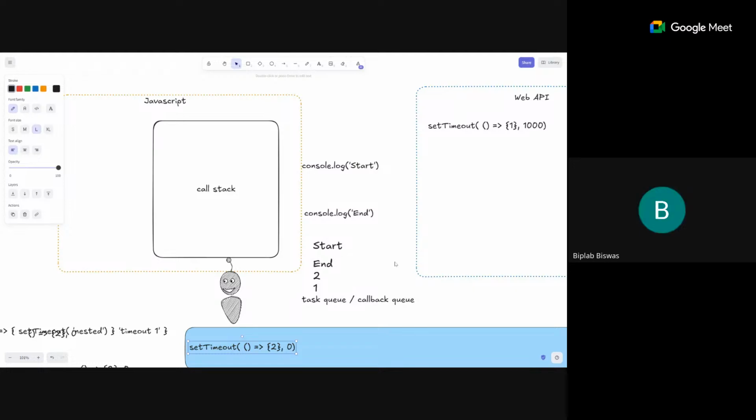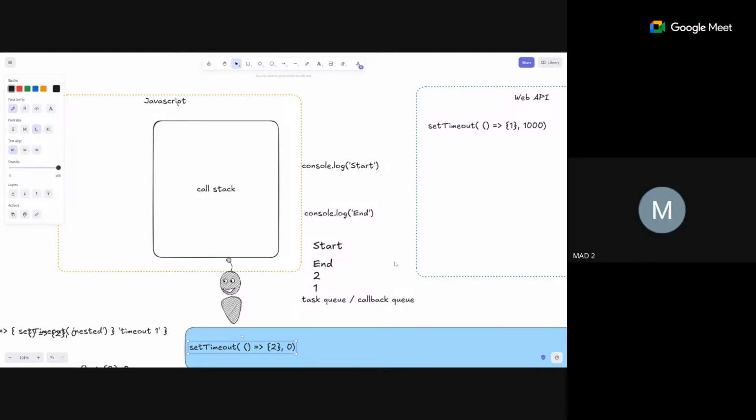So now the set timeout will be moved to the empty call stack, correct, after which it just gets done. And from now on, in the web API, set timeout 1 remains, which will then be moved to the task queue, and from there it's going to go to the empty call stack.